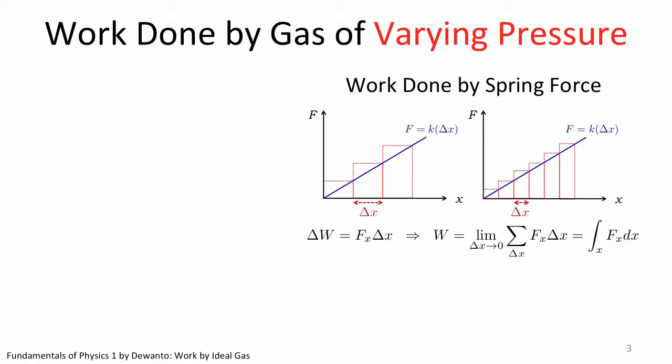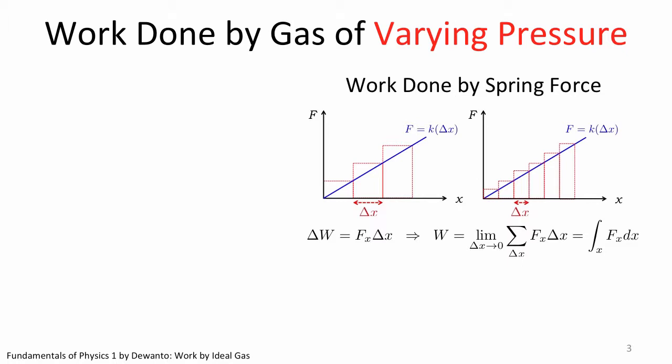Well, you see, once again, I would like to emphasize the microscopic origin of pressure in this context. It comes from the average forces that the gas particles deliver on the wall upon impact. Hence, varying pressure is akin to varying these average forces. Thereby, the question of finding work done by the gas or varying pressure is akin to the question of finding work done by varying force. We know how to do this.